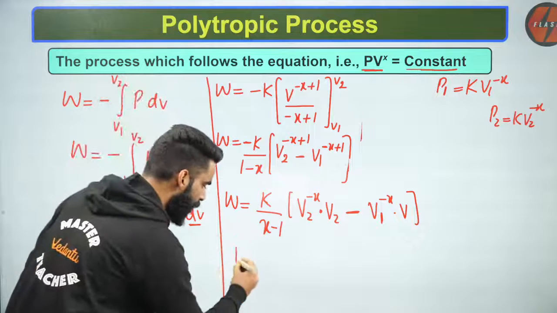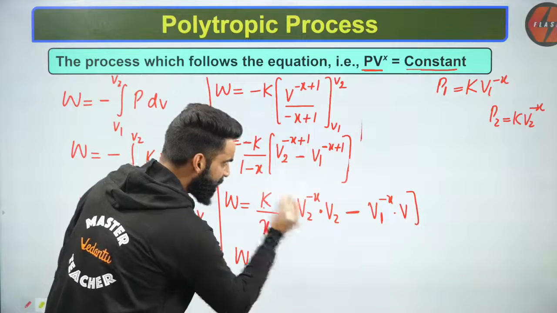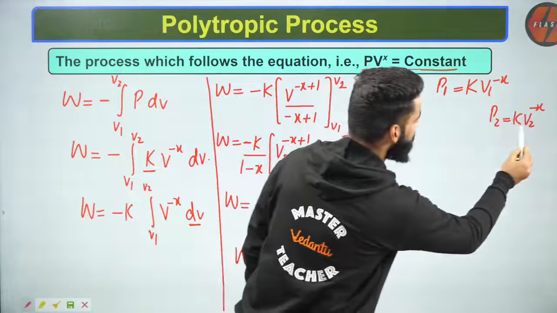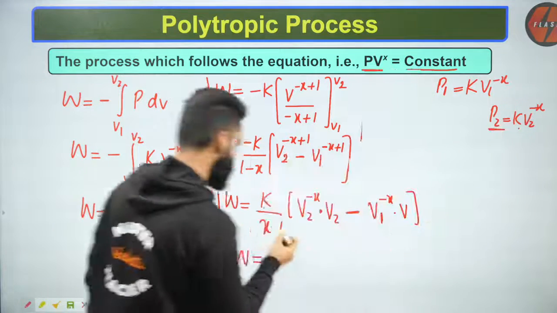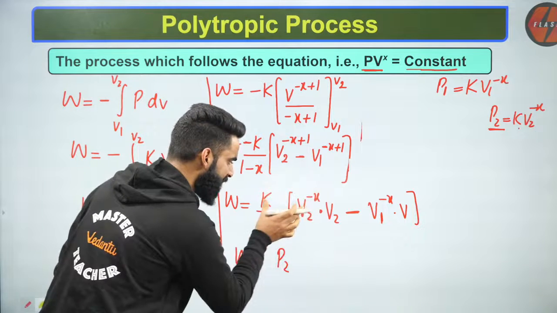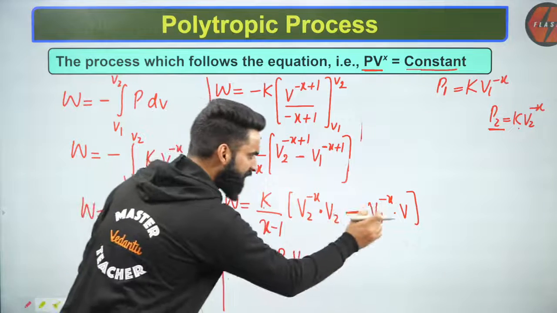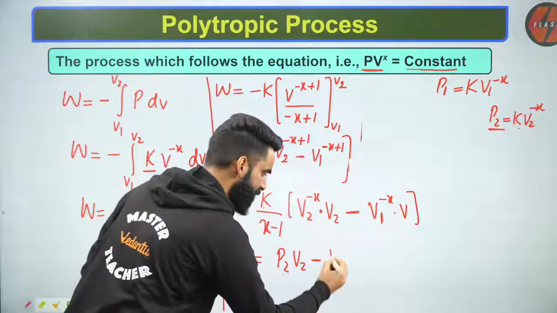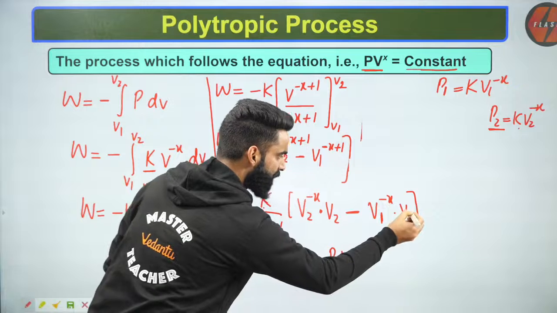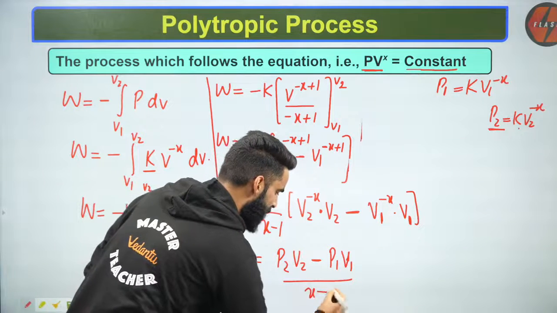Now people understand one more thing. W will be equal to K multiplied by V2 to the power minus X. Do we call that as P2? So it's going to be P2, K multiplied by V2 to the power minus X. This will be P2 multiplied by V2 minus K multiplied by V1 to the power minus X. That's going to be P1 multiplied by, this is V1, right? This is V1 divided by X minus 1.